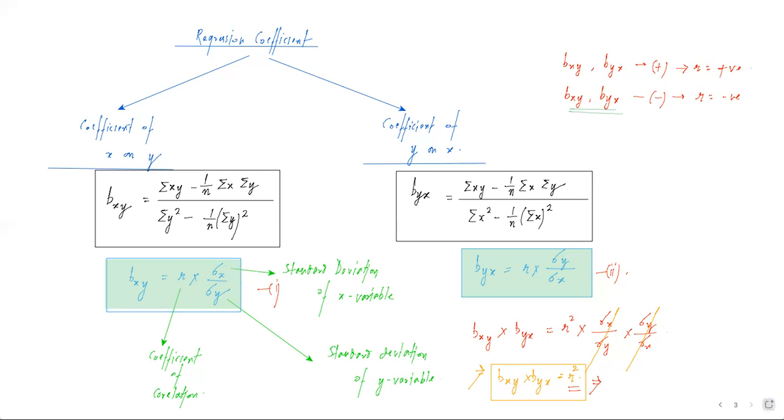Let us take a question based on the above discussion. Question हमारे पास कुछ ऐसा है that we have been asked to find regression coefficients byx and bxy. दोनों ही regression coefficients हमें calculate करने हैं.